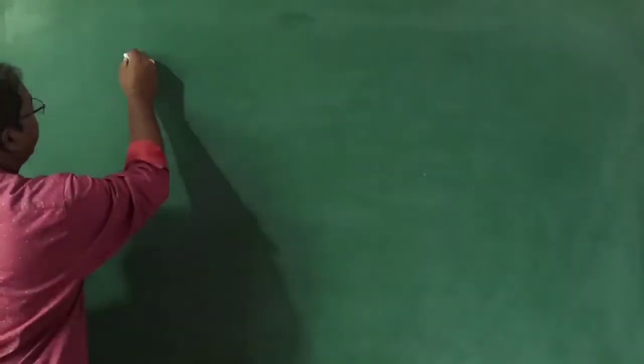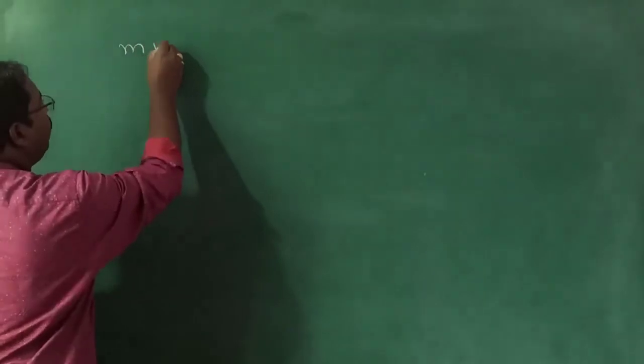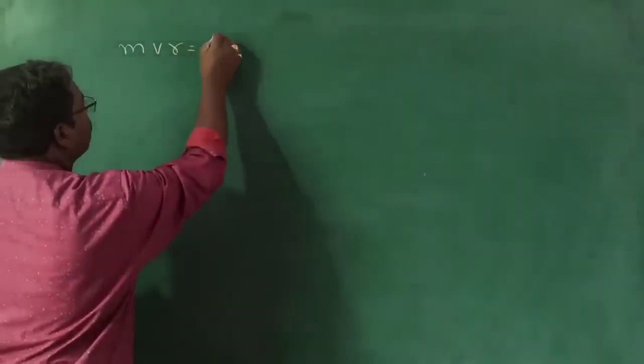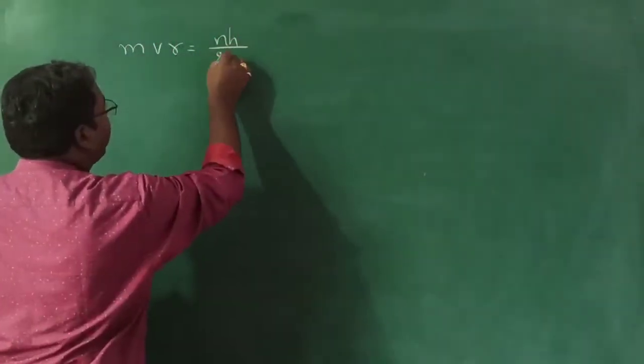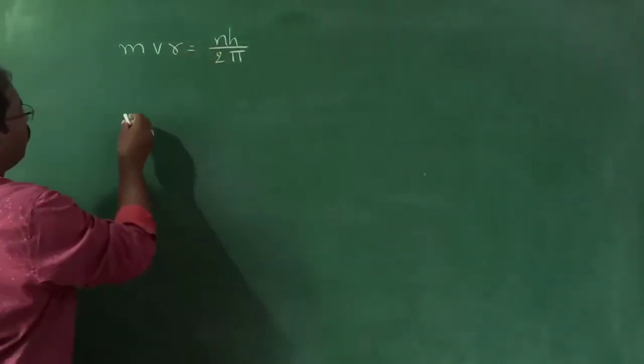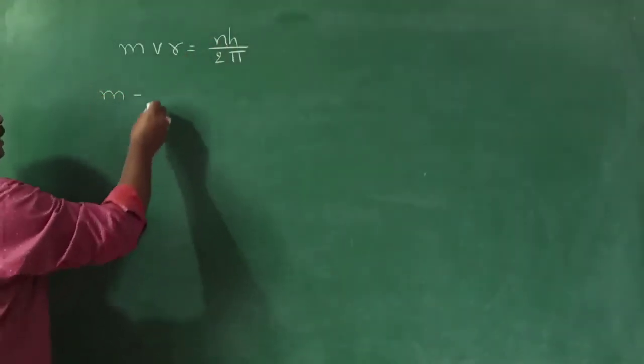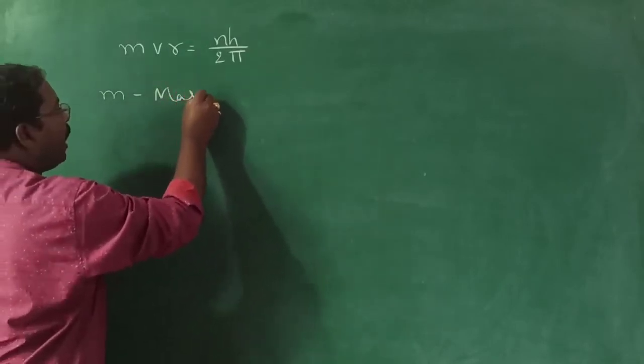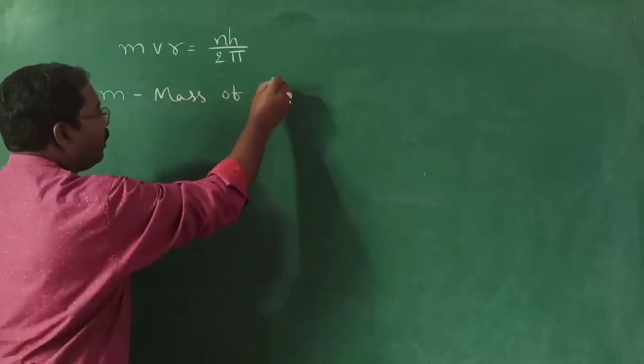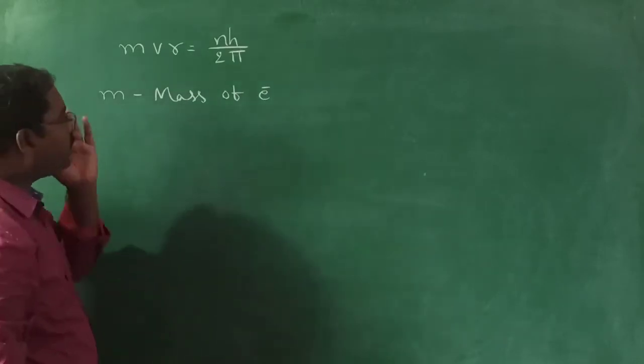Now, what is the formula we got for angular momentum? mvr equals nh by 2 pi. Now coming to the terms in this formula, m is nothing but the mass of the electron.